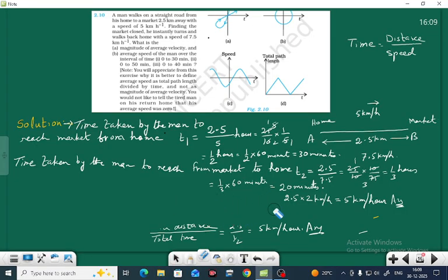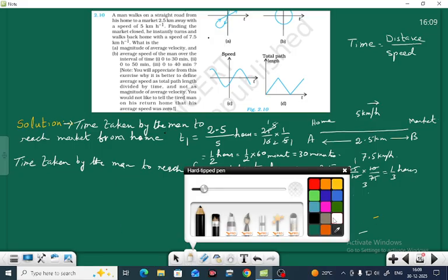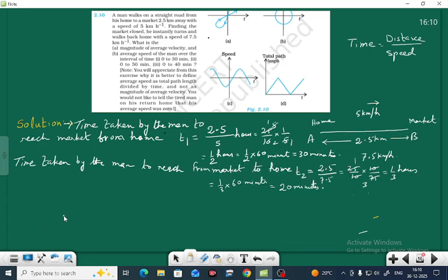Let us find what the value is. Number 2 is given here, 0 to 50 minutes.